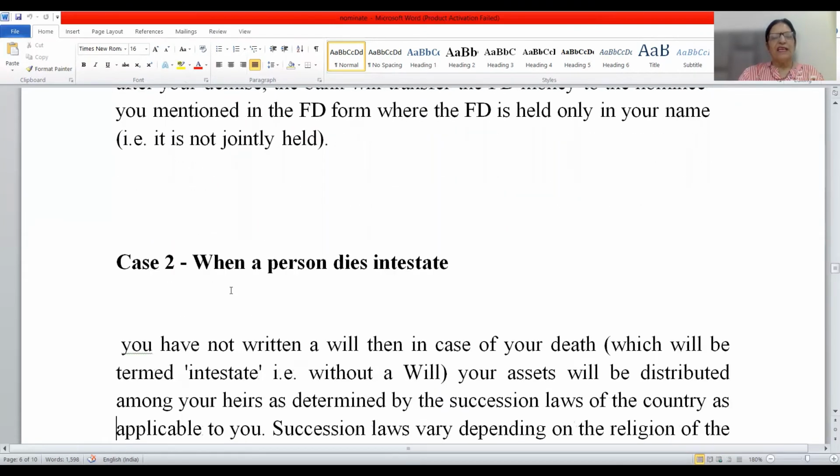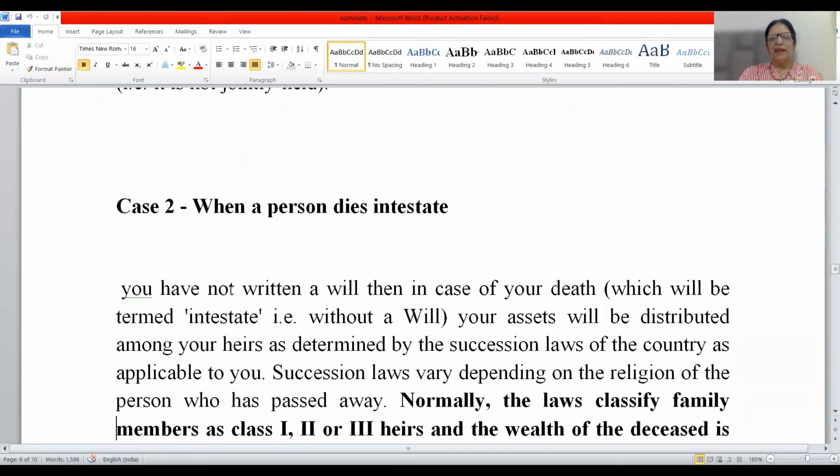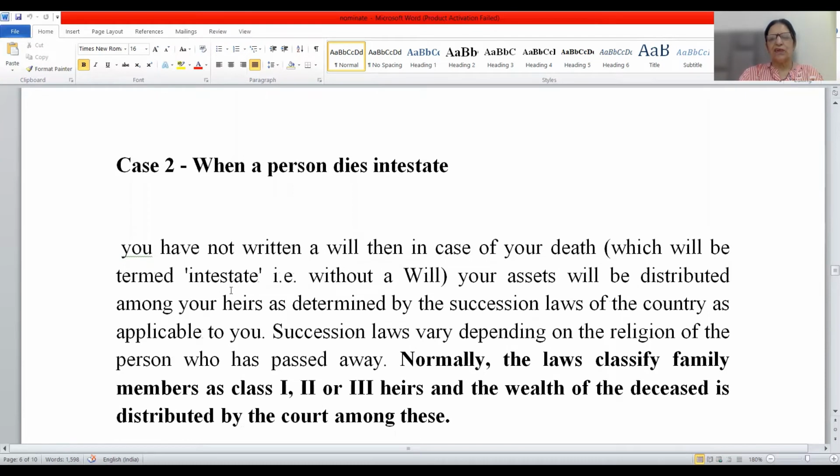Now, coming to the second case, when a person dies intestate, that is, no will has been left by him, then your assets will be distributed among your legal heirs as determined by the succession laws of the country as applicable to you. Succession laws vary depending upon the religion of the person who has passed away. It depends to which religion he belongs.